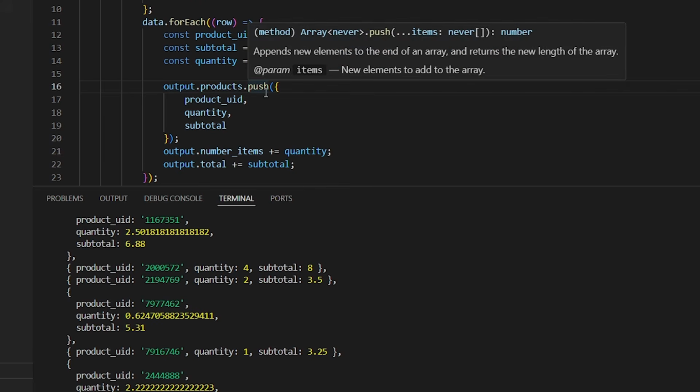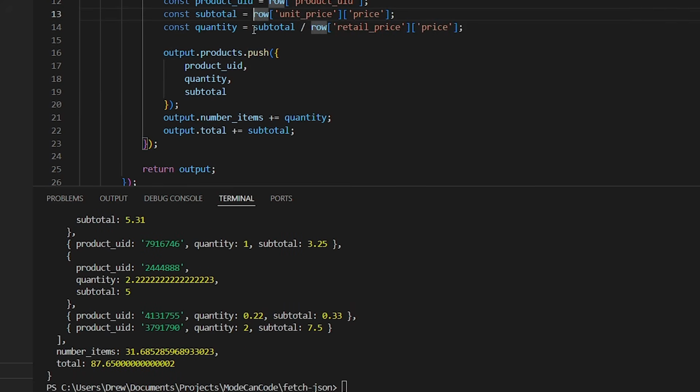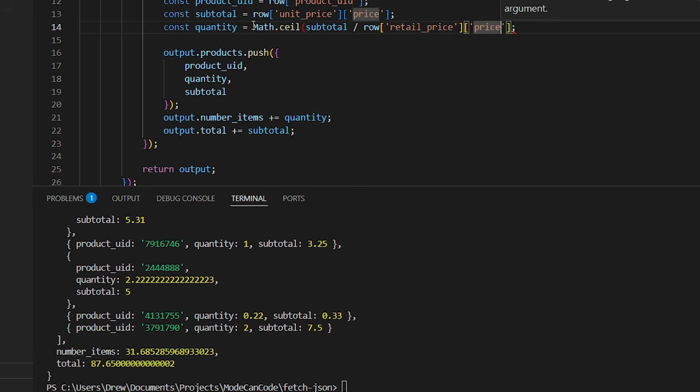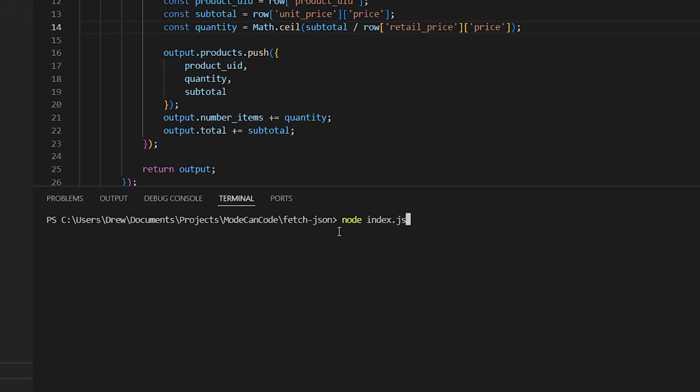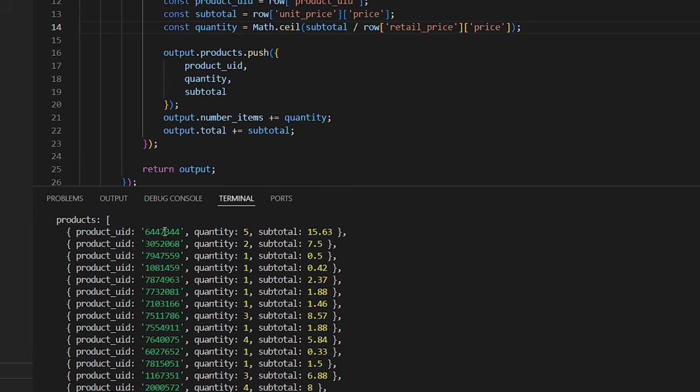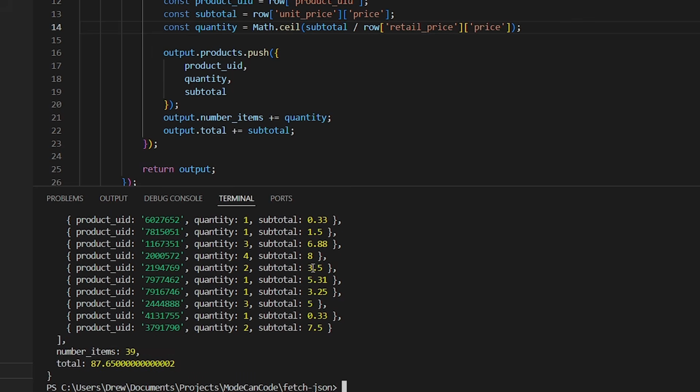So what we can do is, since we know that we've ordered at least one item, we can use Math.ceil. And I think this is okay to do because the quantity doesn't really affect anything else. So if you run this again, all right, you can see a list of products with the product UIDs, the quantities, and the subtotal for each of these. And if we add them all together, we should get the correct total price.